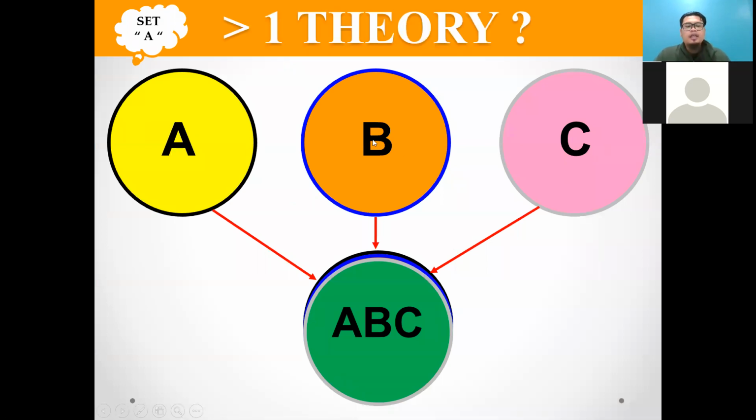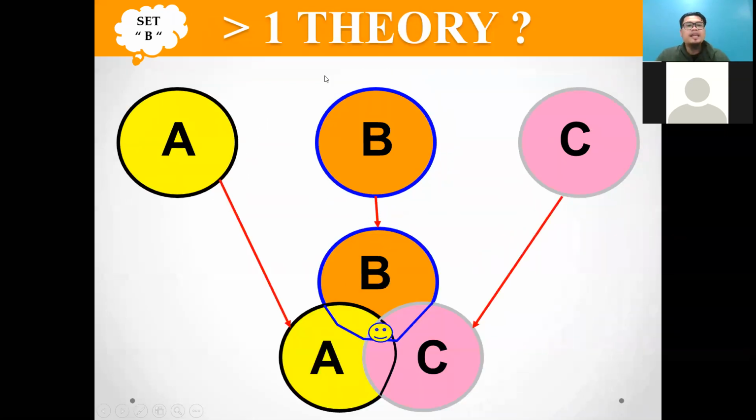In set A, you want to use theory A and theory B and theory C, meaning that you use 3 theories. So this represents how to write the theoretical framework. You need to choose a theory first, and then you decide you use theory A, theory B, and theory C. So this represents your theoretical framework.